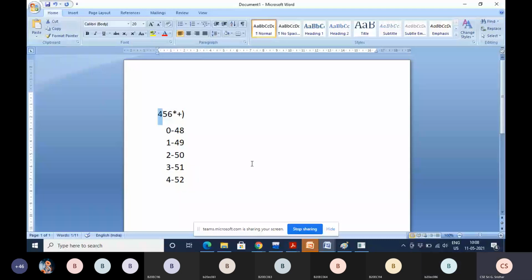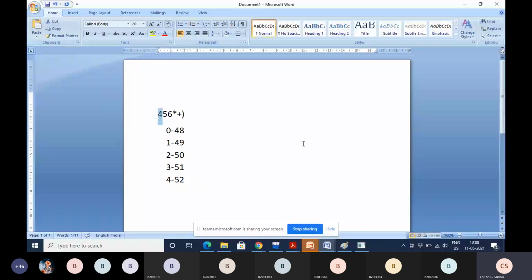Using 4. But if you don't convert this 52 into 4, it will evaluate the expression using the 52 value, which is completely wrong. You want to perform 4 plus the result of 5 into 6, but it calculates 52 plus 5 into 6, which is completely wrong. So that's why, students, what is required here? You have to convert this ASCII value to the original digit, which is 4.